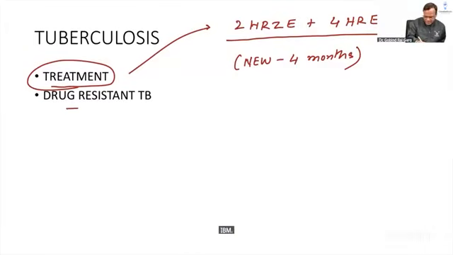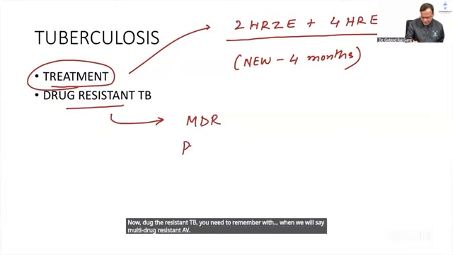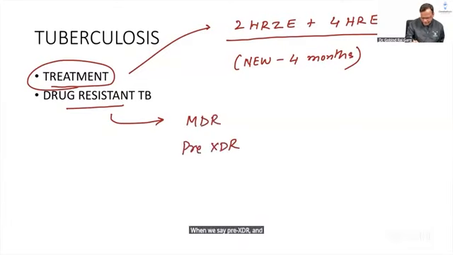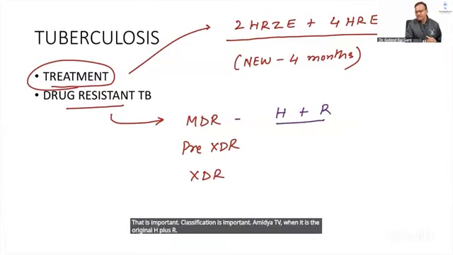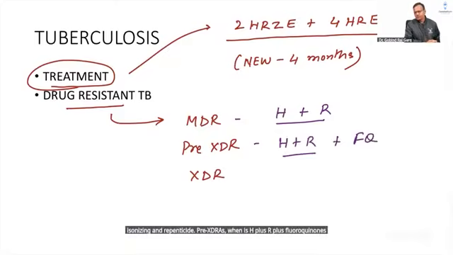Now drug resistant TB, you need to remember when we say multi drug resistant TB, when we say pre-XDR, and when we say XDR. Classification is important. MDR TB is when it is resistant to H plus R, isoniazid and rifampicin. Pre-XDR is H plus R plus fluoroquinolones.